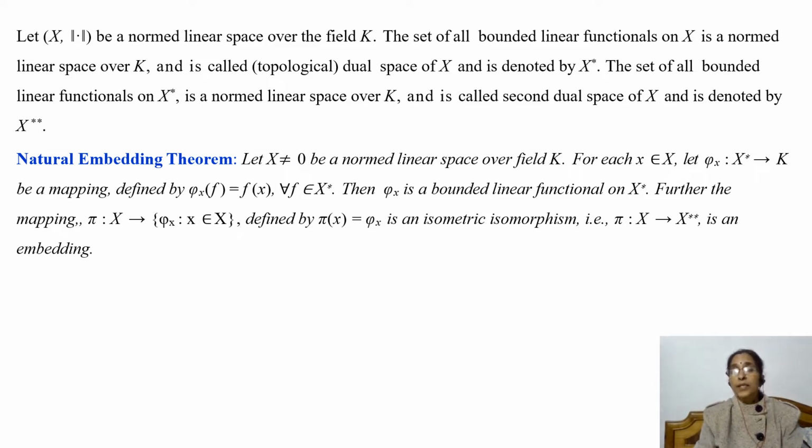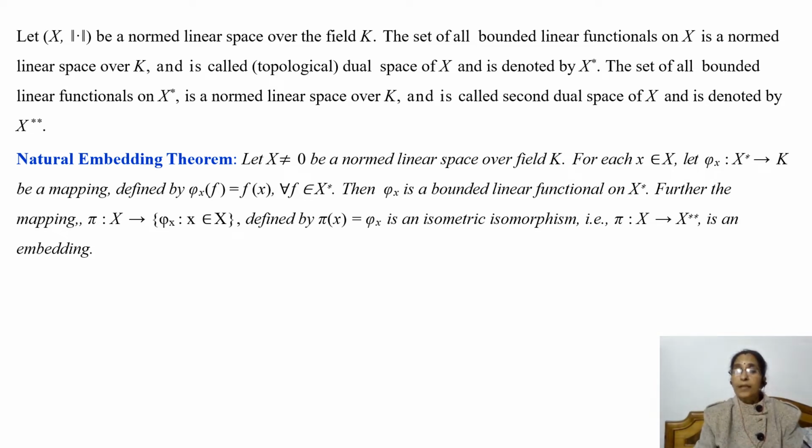And similarly, if X is a normed linear space over field K, where field K is the field of real numbers or complex numbers, then the set of all bounded linear functionals on X is a normed linear space over field K, and this is called the dual space of X. To differentiate this dual space from the dual space of a linear space, we also call it the topological dual space of X, and we denote it by X star.